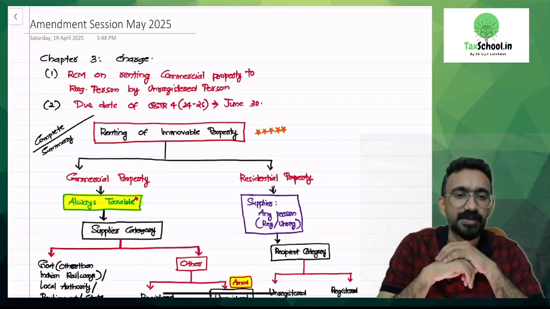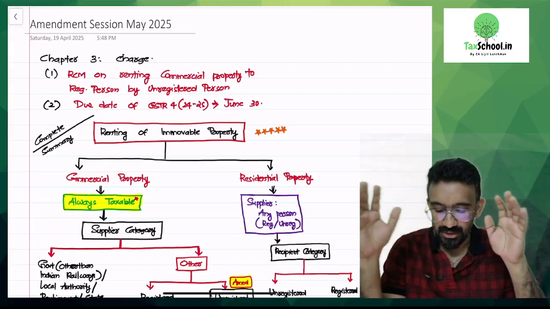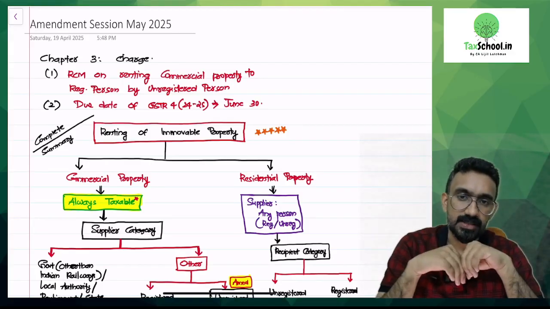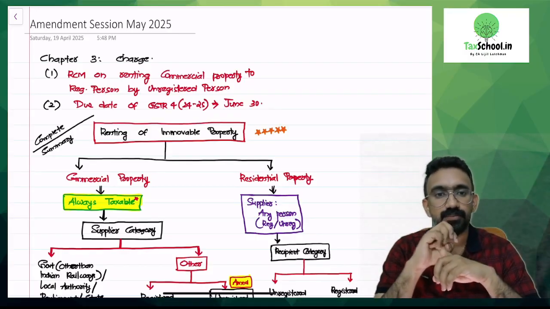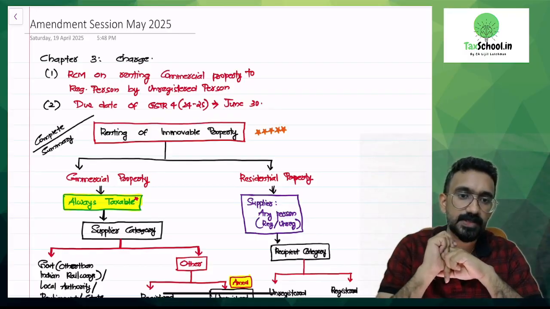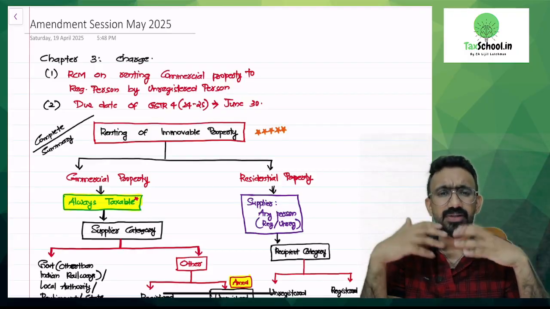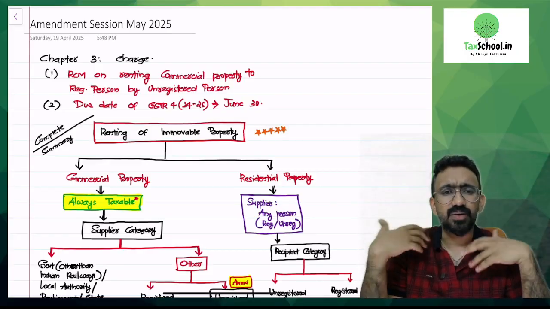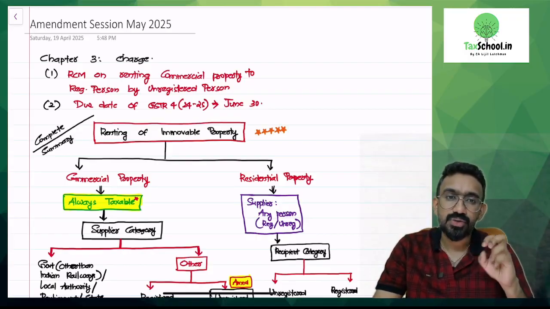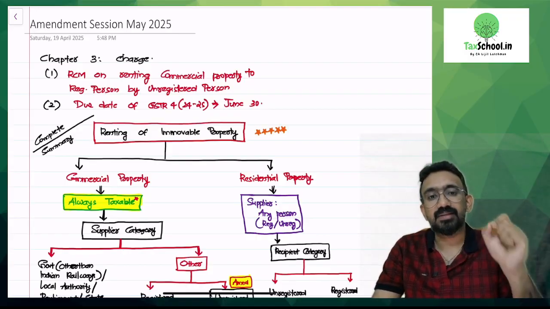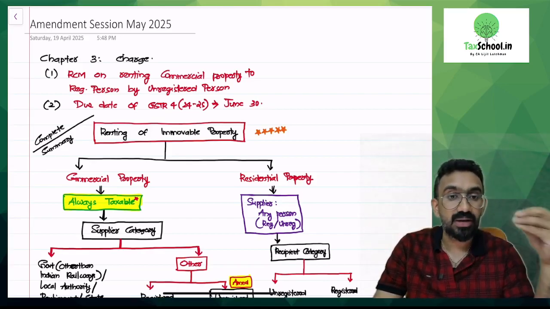What I have done here is that I have consolidated all the amendments that have happened after your previous exam, which is the Jan exam, which also means that I have consolidated amendments which are relevant for your exam. There are so many circulars that have come, and not every circular has been part of your amendment syllabus by ICAI. So I have picked up what is relevant and what I think you should be covering and which is more likely to be tested here.